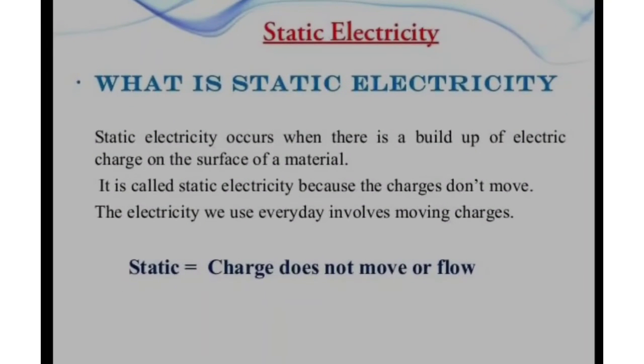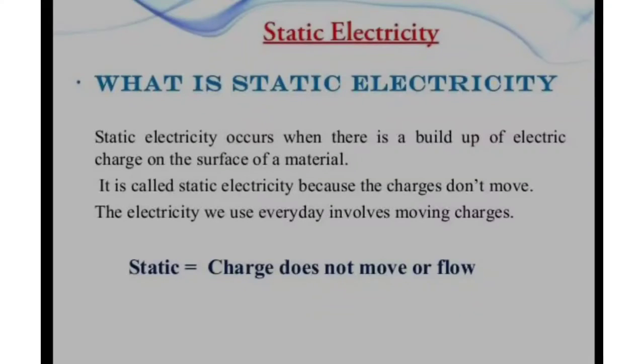What is static electricity? So static electricity means the charge which does not flow, that is known as static charge. Means it cannot move from one place to another place as the electrons are flowing in the electric circuit.